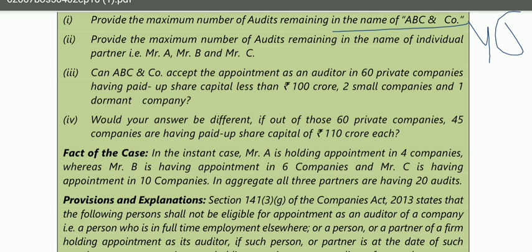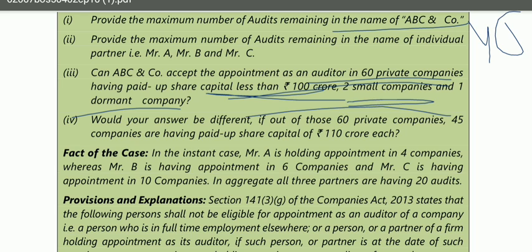But they are asking whether he can be the auditor in 60 private companies whose paid up share capital is less than 100 crore, 2 small companies and 1 dormant company. Just look at these points and try to remember: are these companies included in the limit of 20 companies? No. So yes, ABC can be auditor in all the 60 private companies and 2 small companies also and 1 dormant company also. Okay.